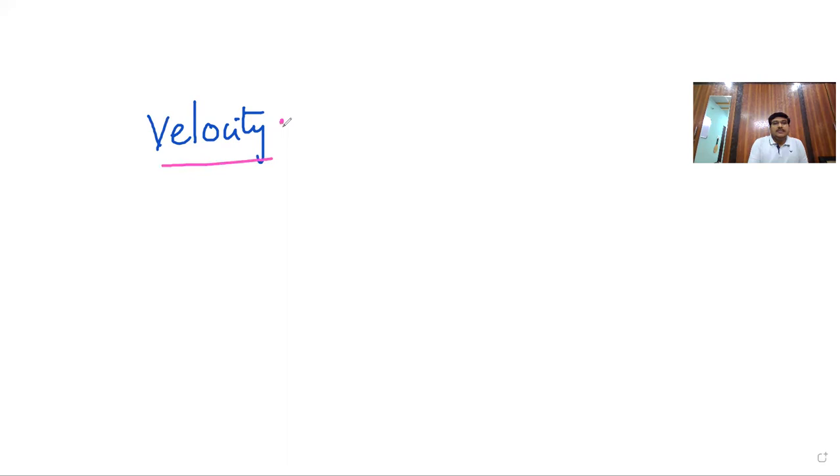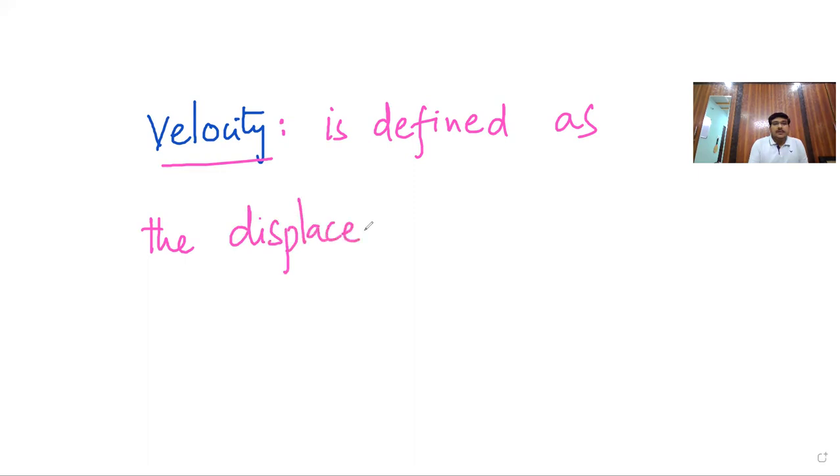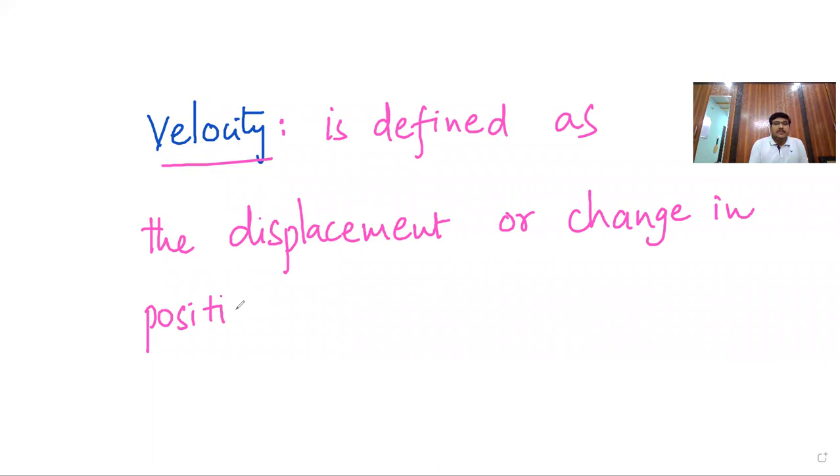Velocity is simply defined as the displacement, or simply change in position, within a given time interval.